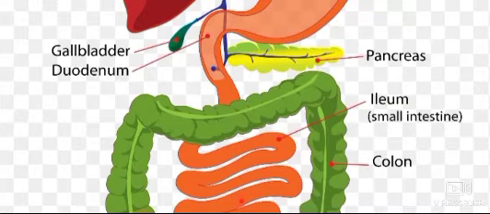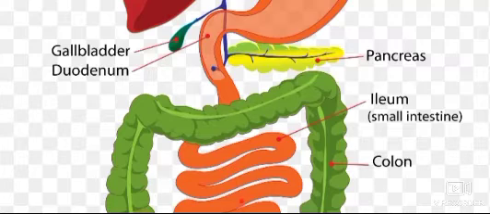The small intestine is the largest part of the alimentary canal. It is about 6.5 meters long in an adult woman. It is called small intestine because it is very narrow. The small intestine is arranged in the form of a coil in our belly.